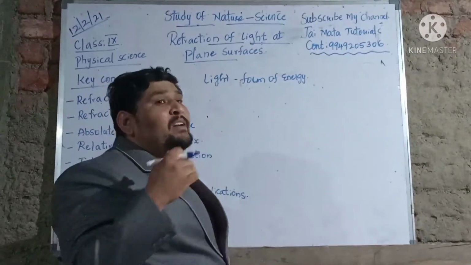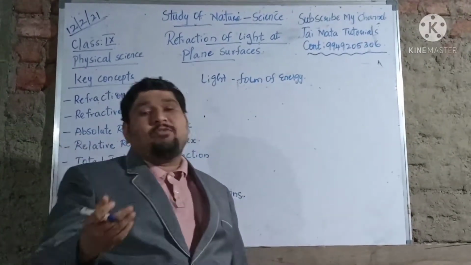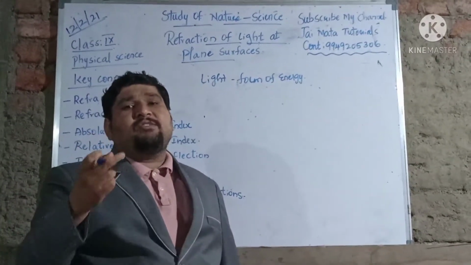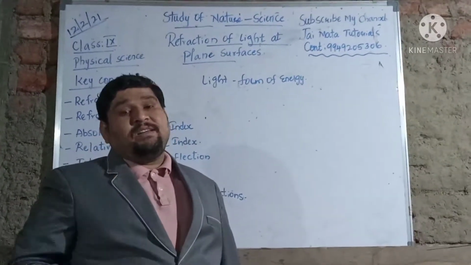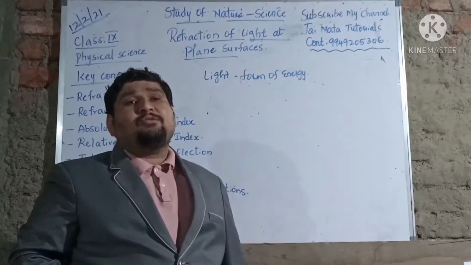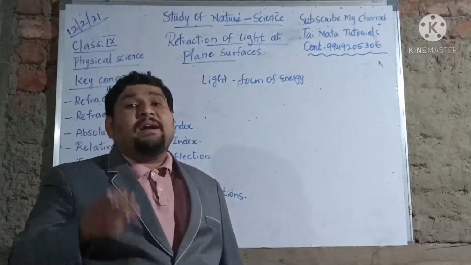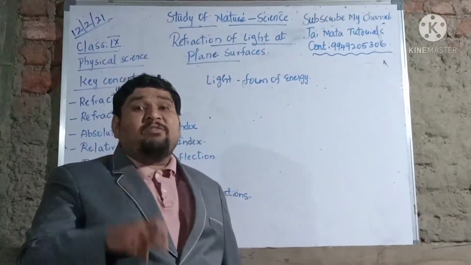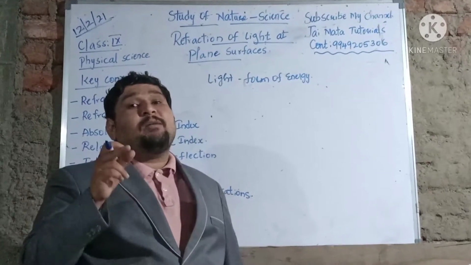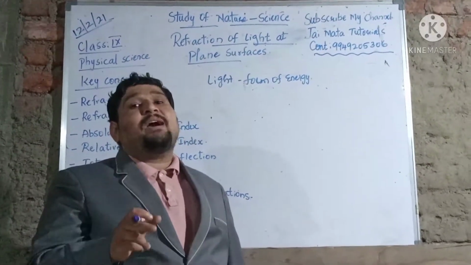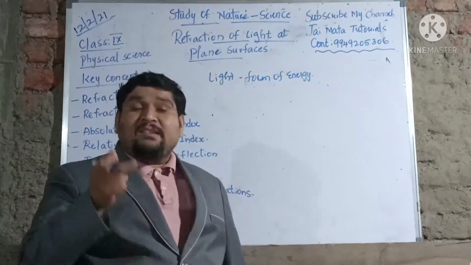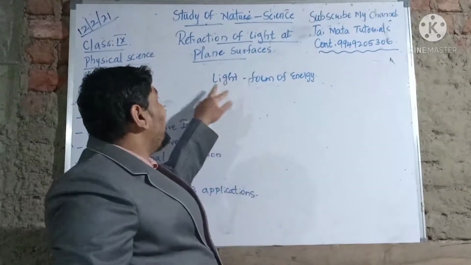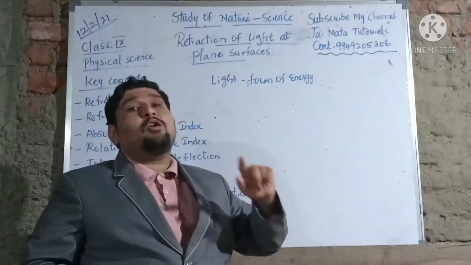As we know, energy transformation takes place from one form to another form. I'll go with a simple example. When you take a remote cell, which contains chemical energy in it, and you try to operate a TV using a remote control, definitely you are going to see that this chemical energy gets converted into electrical energy. So we find different forms of energy, where energy plays an important role in the nature and the environment or in the surroundings where we stay. In the same way, the other form of energy which we are going to discuss is called light. So even light is also a form of energy.